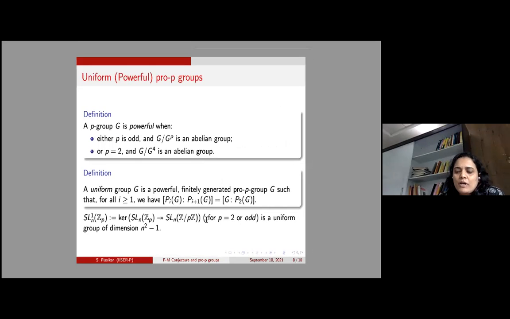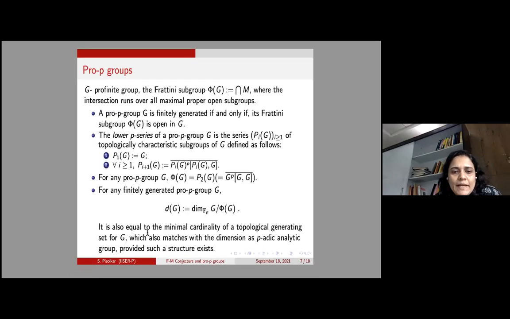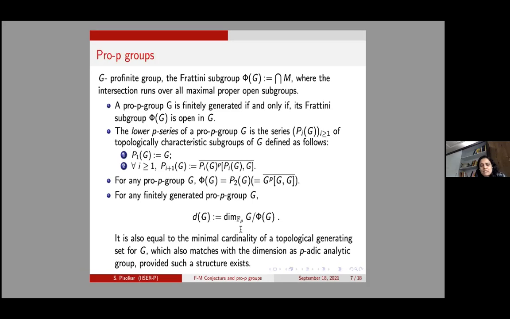So for a finitely generated pro-p group, we define d(G) as the dimension of this F_p vector space G mod Φ(G). Interestingly, this number is also the cardinality of a topological generating set for G. This also matches the dimension of the p-adic analytic group, if at all such a structure exists on the group. So this is a very important invariant of a pro-p group. We will need some of these notions in our coming slides.